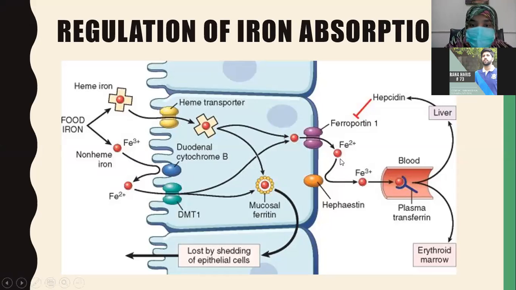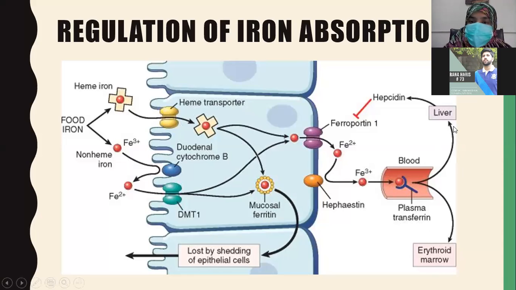Now there is another problem: inside blood, the iron can only be transported in the ferric form. Transferrin only takes up the ferric form of iron. So again we need to convert this ferrous form to ferric form. There is another enzyme present at the basal surface, that is hephaestin. This converts the ferrous form into ferric form, and this ferric form then attaches to transferrin and is transported to the liver, spleen and other storage sites, and then other sites where this iron is needed. So I hope you get it.